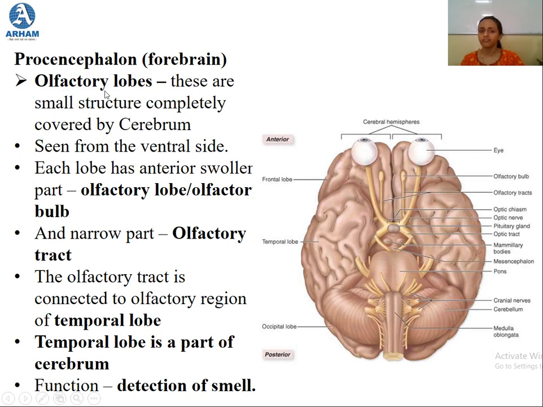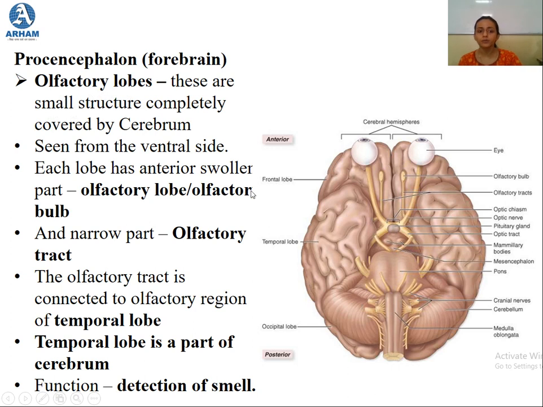The first one is olfactory lobes. Now these are small structures which are completely covered by the cerebrum. The cerebrum, being the second part of the forebrain, comprises about 85% of the forebrain, and that is the largest part. If you see the brain from the dorsal view, the lower portion becomes the ventral view. Only if you view it from the ventral view, you will be able to see the olfactory lobes.